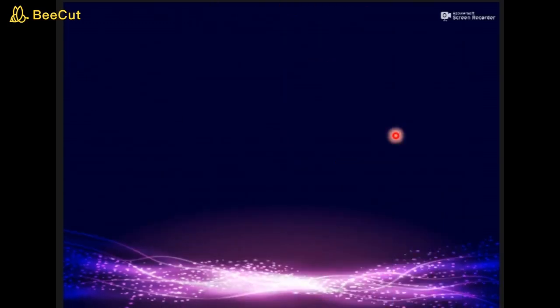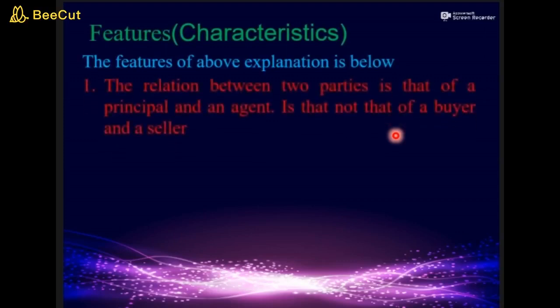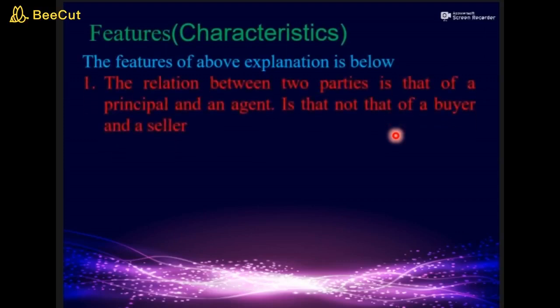Let us understand some features which we discussed. The relationship between the two parties is called the principal and agent relationship. It is not that of buyer and seller. Students are always confused in this. So understand that the relationship between these two is always principal and agent.